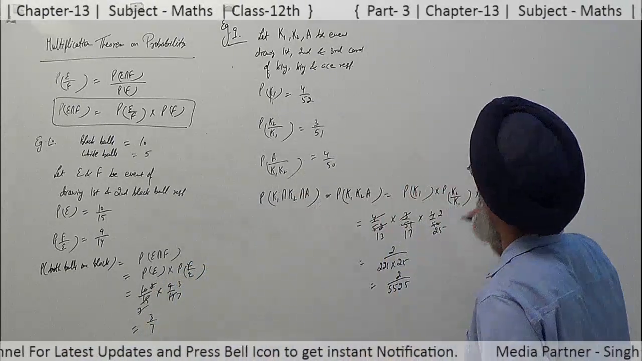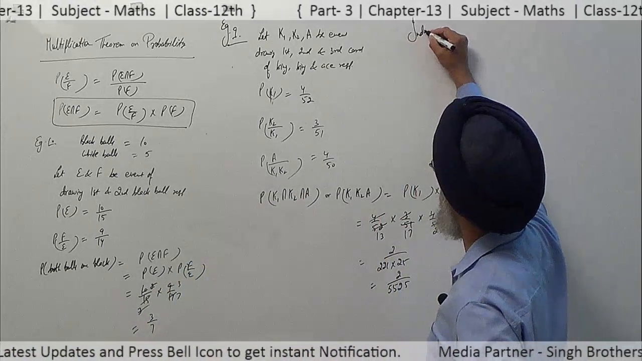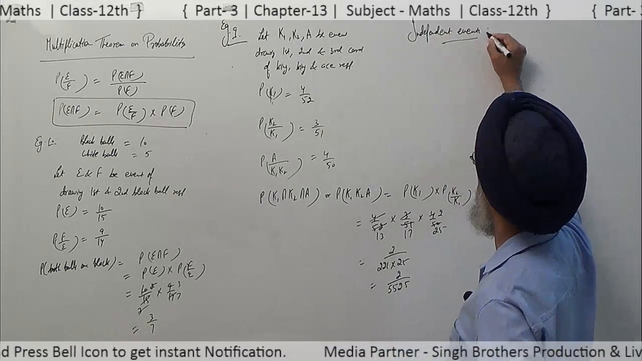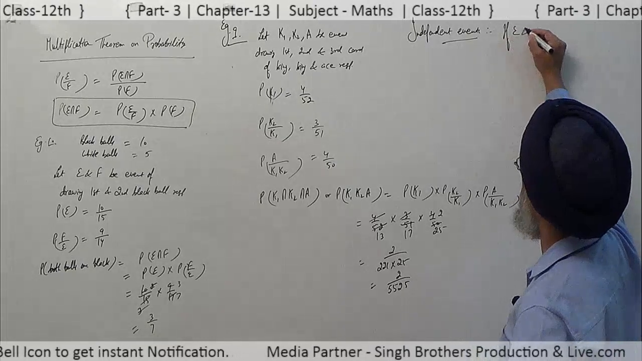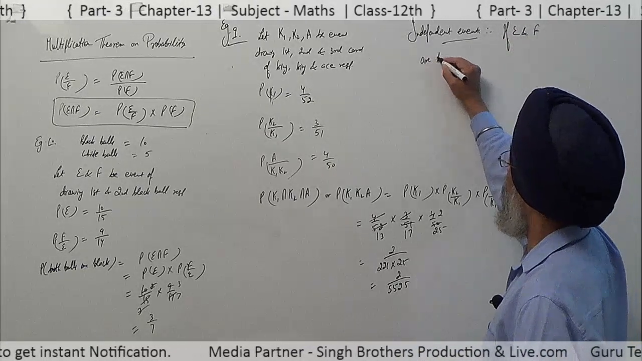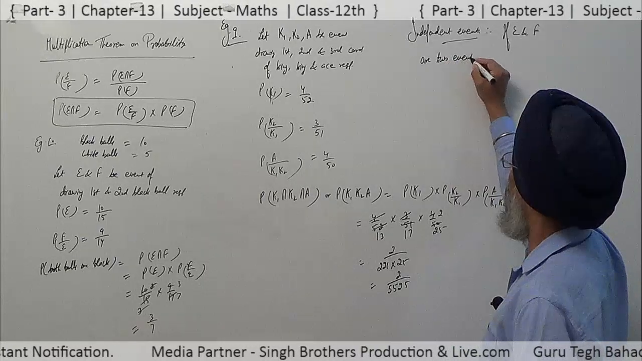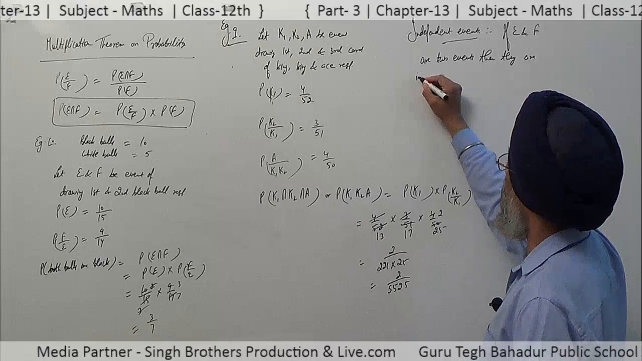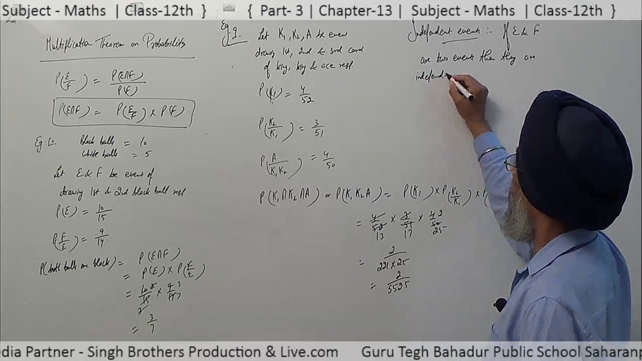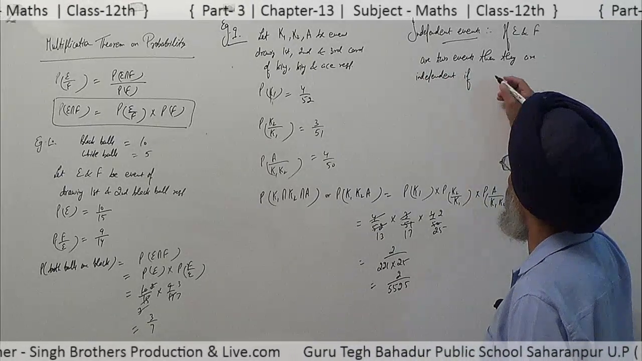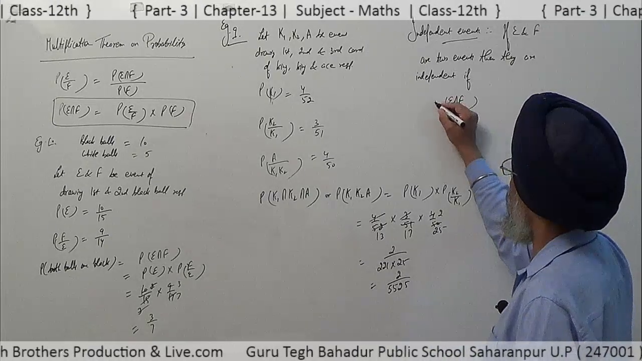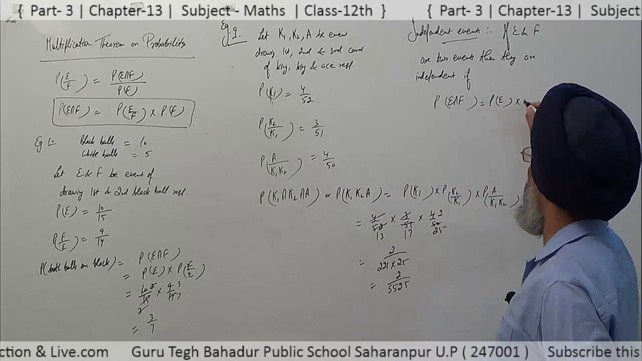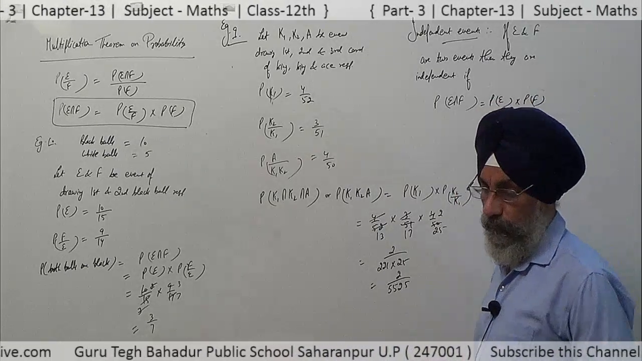Now there are the independent events. If E and F are 2 events, then they are independent if probability of E intersection F is equal to probability of E into probability of F.